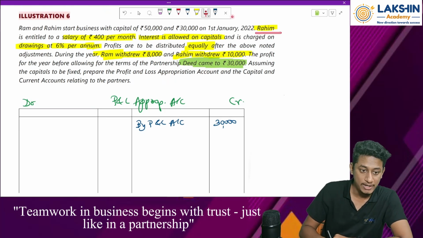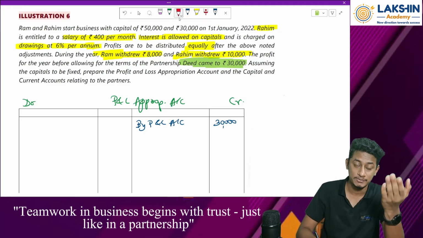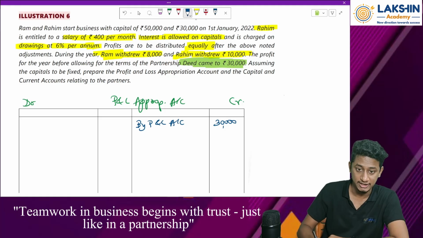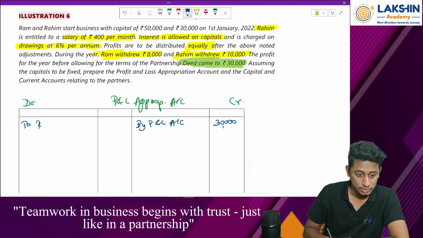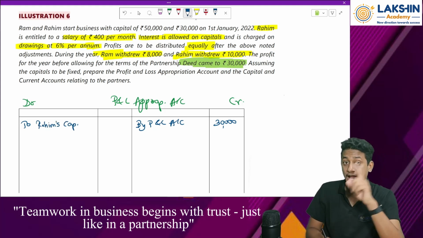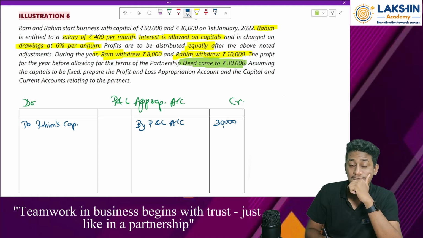For Rahim, we have paid salary of rupees 400 per month. On which side, debit or credit? Since salary is an expense to the firm, the entry will come on the debit side, to partner's account. Capital account or current account?